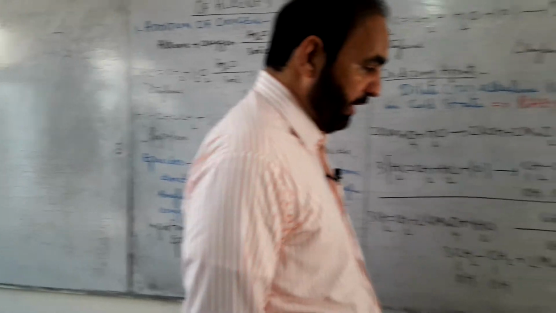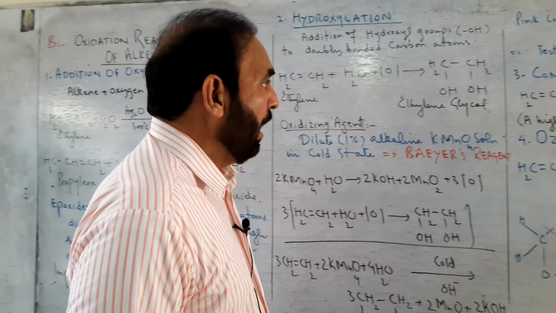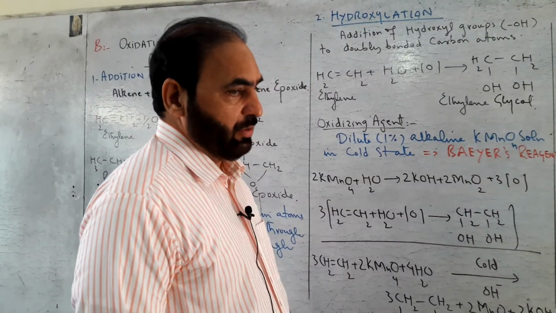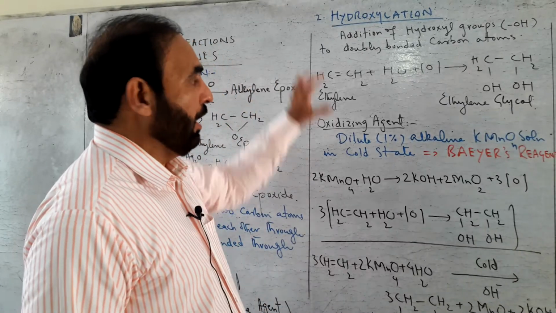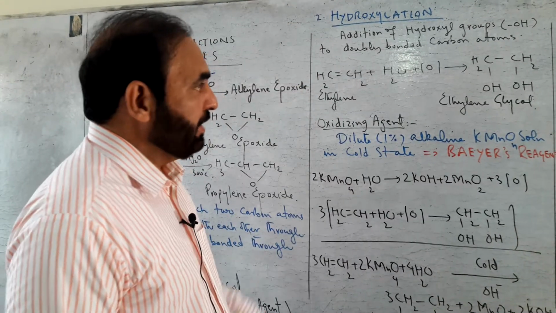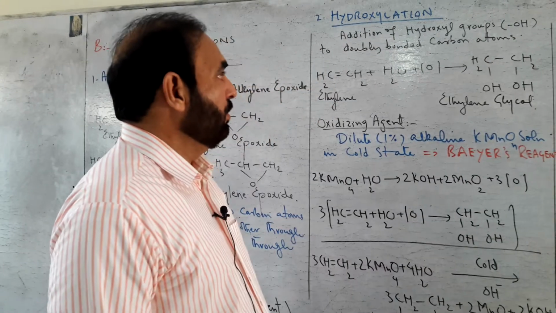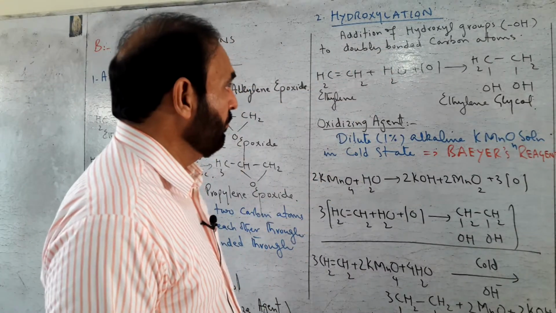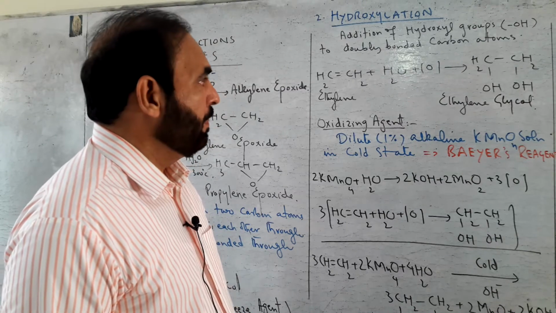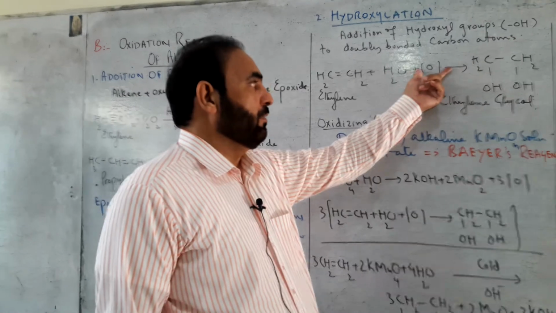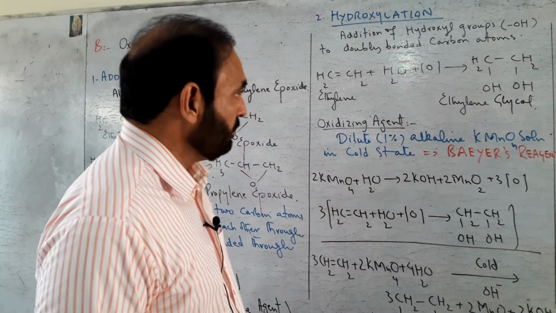Second method for oxidation is called hydroxylation. First of all, let's define what is meant by hydroxylation. It is the addition of two hydroxyl groups to doubly bonded carbon atoms by using atomic oxygen in water.